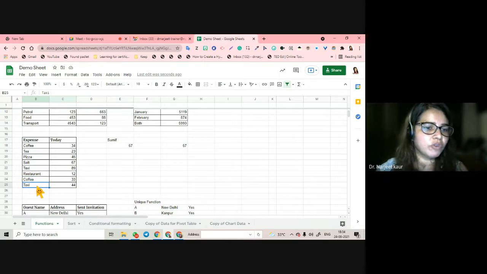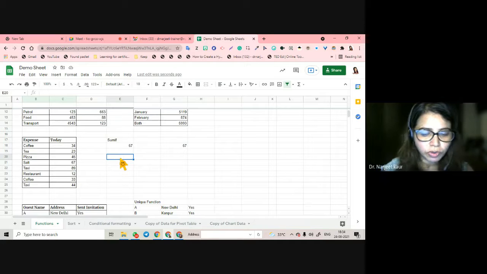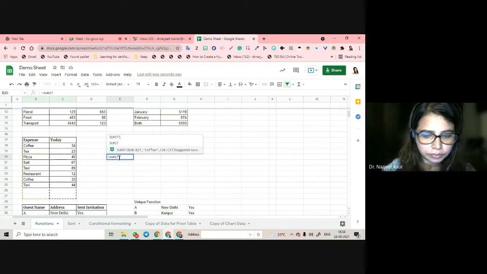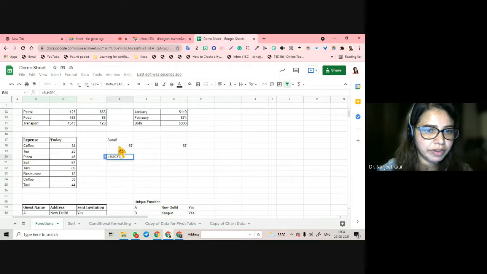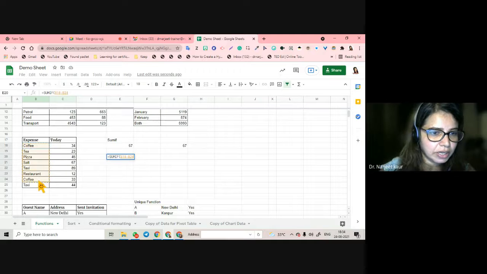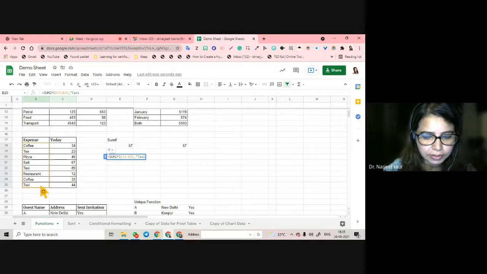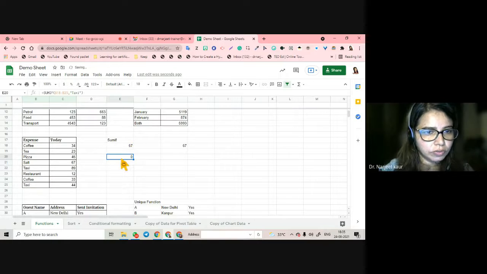I just want the sum for मैंने कितनी coffee पी इस महीने. What were my expenses for coffee? That is how SUMIF works. So I'm going to put an equals sign, sumif, and then what am I going to select? The expense. इसमें से किसका सम करना है हमको, ठीक है, कॉमा, किसका सम करना है, कॉफी का या टैक्सी का? करते हैं, टैक्सी. Close the bracket.